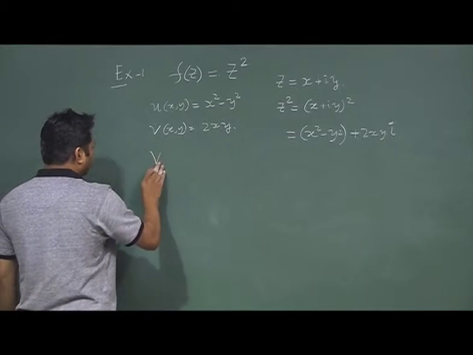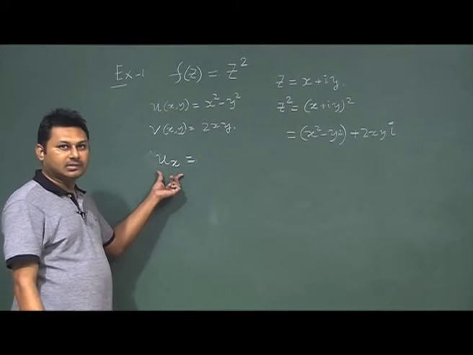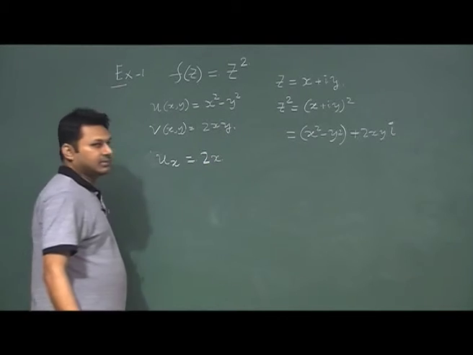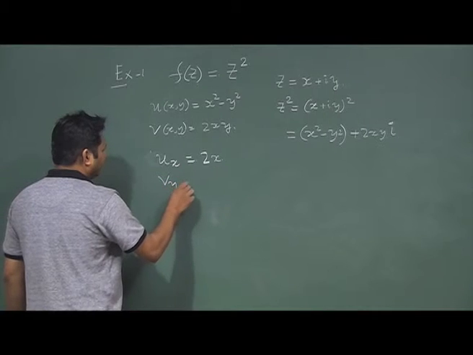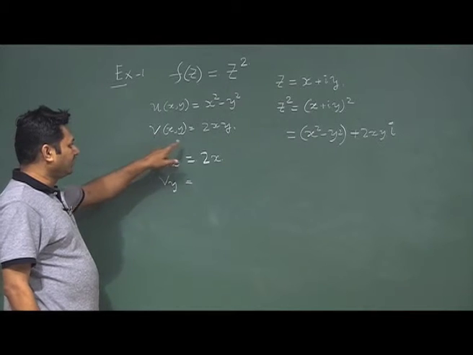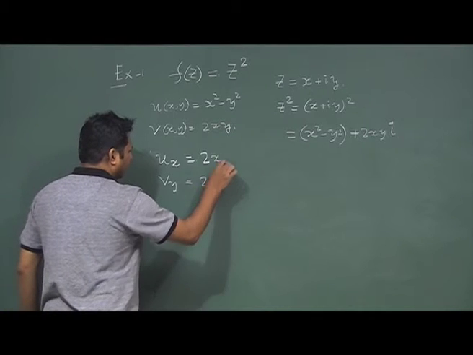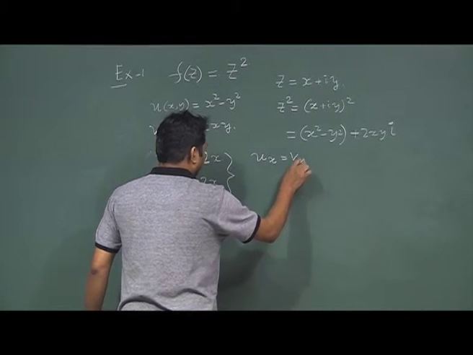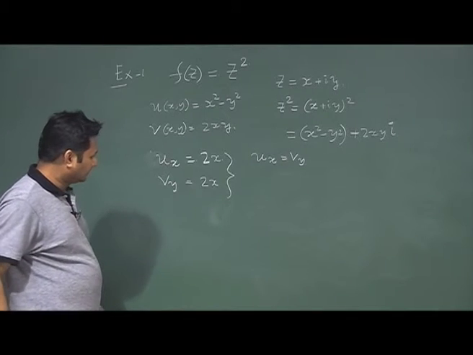Now, I will try to find out what is my u x, this quantity is 2x. What is my v y? v y is the partial derivative with respect to y of this function v, which is 2xy. So, it will be just 2x, and they are the same. So, from here we managed to find out that u x and v y are the same. One condition. What about the second one?